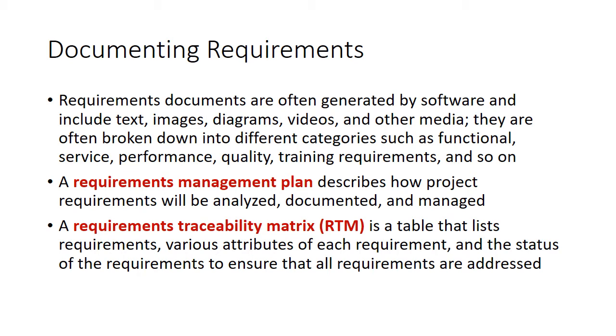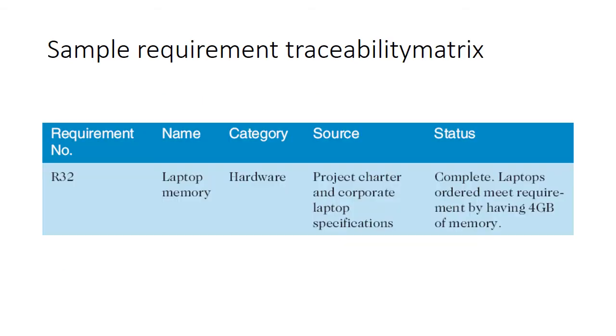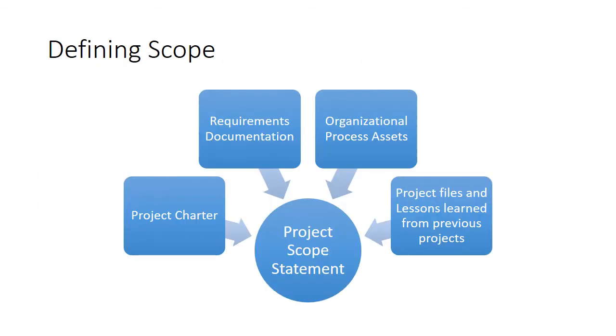The requirements management plan describes how the project requirements will be analyzed, documented, and managed. Along with the project requirements, we have a matrix called the requirements traceability matrix. The matrix will trace requirement number 1 to software function 1 to the test being complete. We should be able to trace the requirement in the document and in the software. So this is a sample traceability matrix.